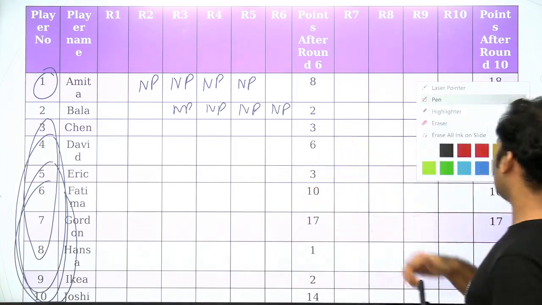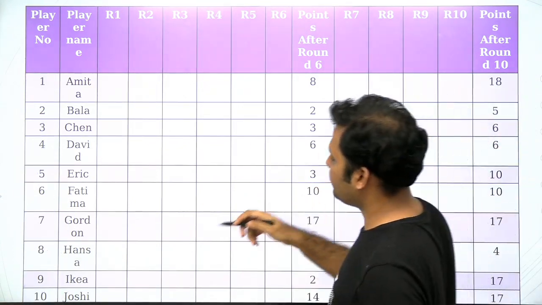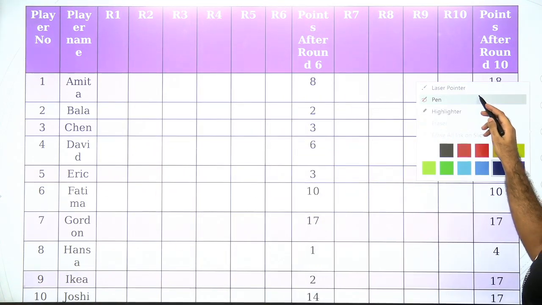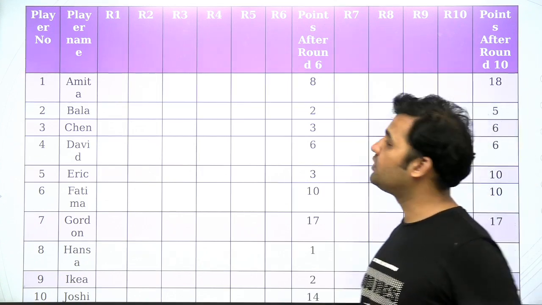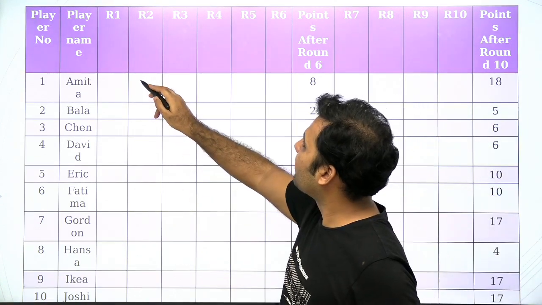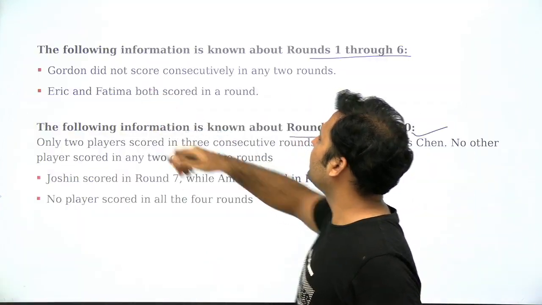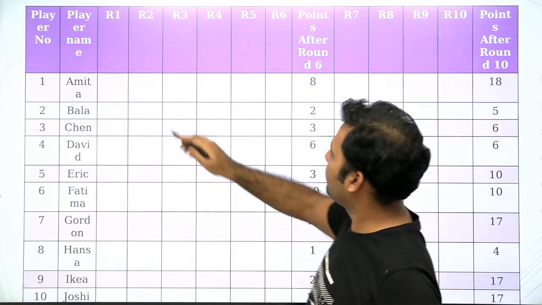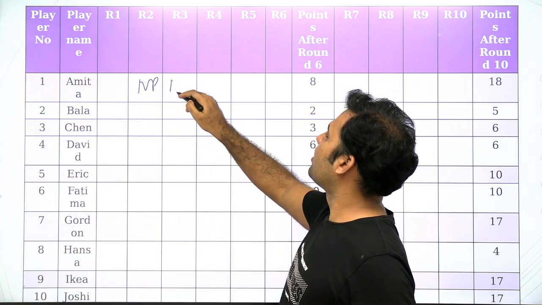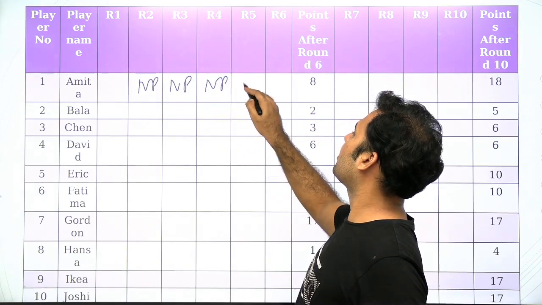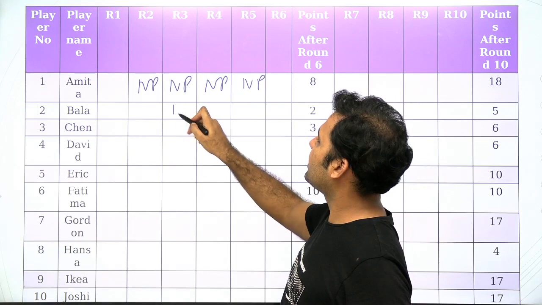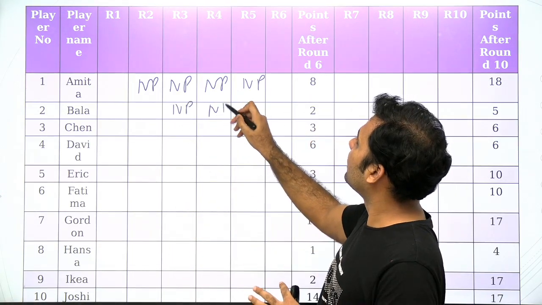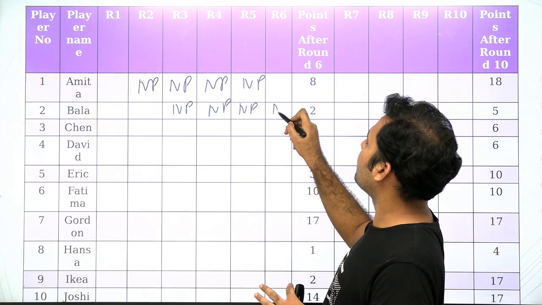So using this pattern, guys, you have to first write down the rounds which are not being played by any of these persons. So Amita, we have already seen, is not playing round number 2, round number 3, round number 4, round number 5. Same is the case for Bala. Bala will not be playing the next 4 rounds, round 3, round 4, round 5, round 6.